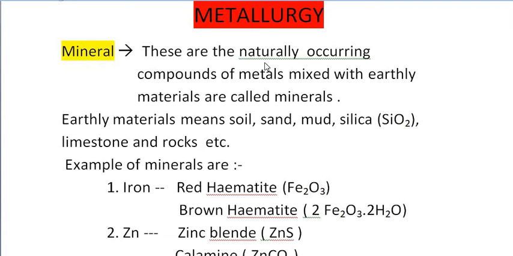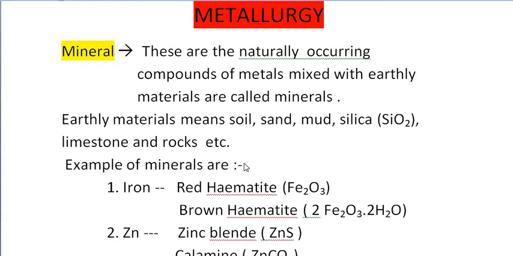As you know, all the elements present in the periodic table are always present in our earth, they are always present in our nature. In the case of metals, metals are found in the combined state with some compounds and with some other elements, other atoms. That's what we are calling compounds. Metal forms mixed compounds with some other impurities present, that is our soil, sand particles, mud, silica,